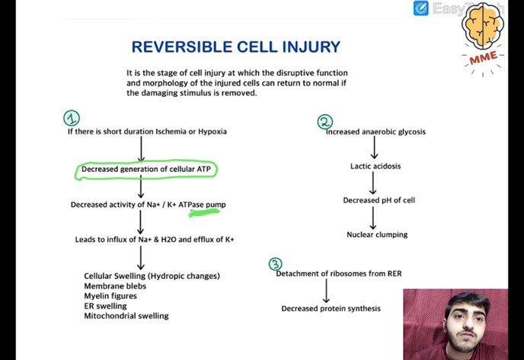Instead of efflux of sodium, now sodium will get influx into the cell, and when sodium gets into the cell, it carries water along with it, and efflux of potassium. So when water is getting inside the cell, it will lead to cellular swelling, that is hydropic changes. Membrane blebs will be formed.